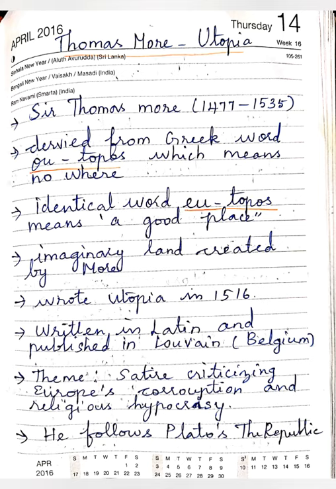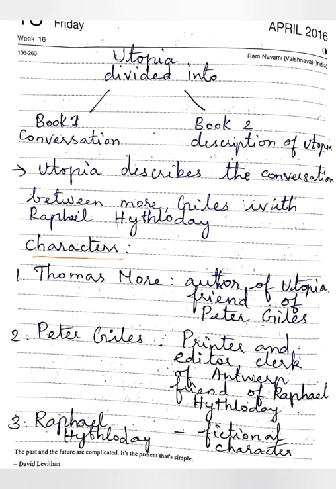It was written in Latin and published in Louvain, which is currently called Belgium. The theme is satire, criticizing Europe's corruption and religious hypocrisy, and he follows Plato's Republic. Utopia has been divided into two books. Book 1 is about the conversation between three friends, and Book 2 is about descriptions of Utopia. Book 1 has no other chapters, but Book 2 has 9 chapters.